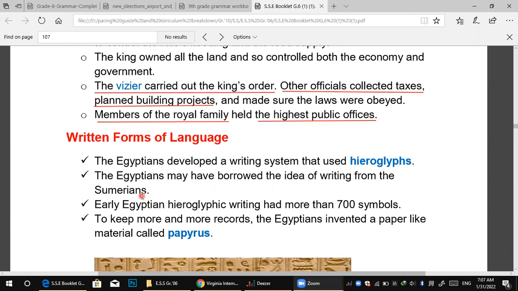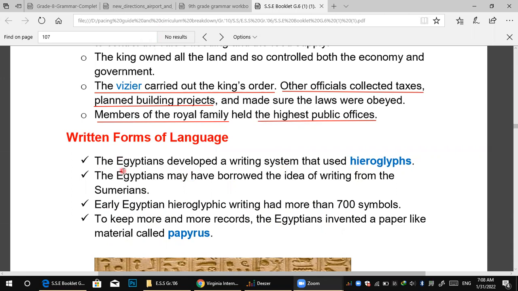Of course, do you remember Sumer? Sumer civilization? Exactly. They borrowed the idea. The early Egyptian hieroglyphic writing had more than 700 symbols. Symbols means shapes. Okay, to keep more and more records, the Egyptians invented a paper-like material called papyrus. Papyrus. So you have to focus on hieroglyphs.